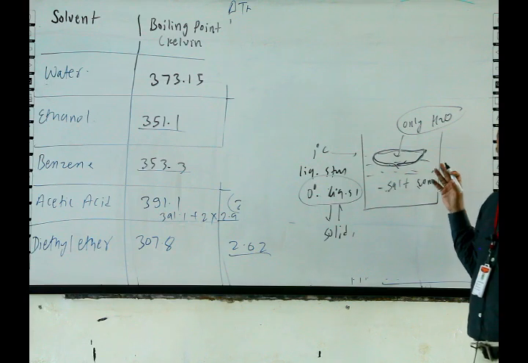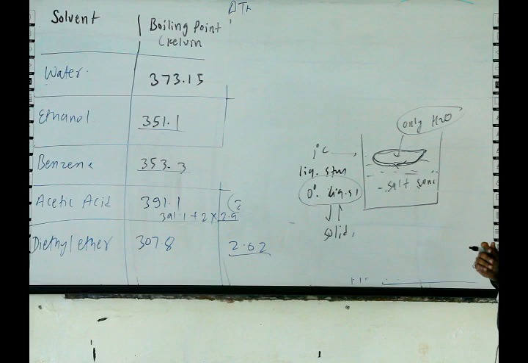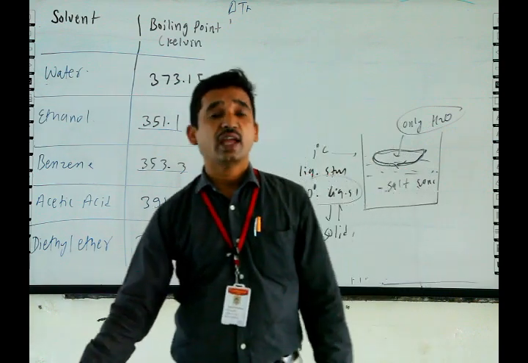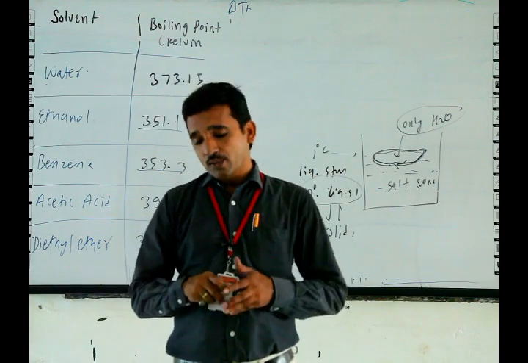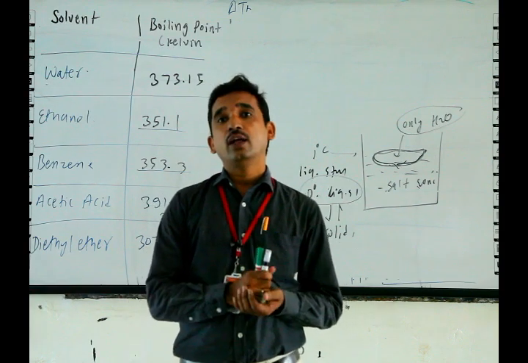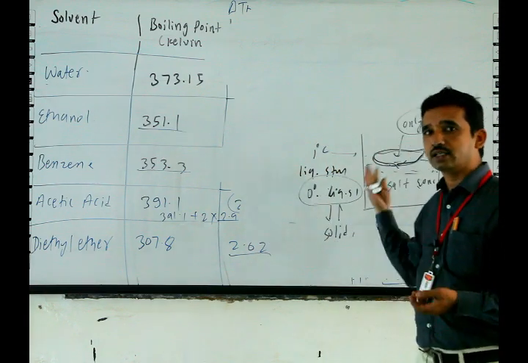Thus it is a very useful method to separate pure water from salty water also. Thus there are many applications of freezing point depression and boiling point elevation. We will discuss them in the next.